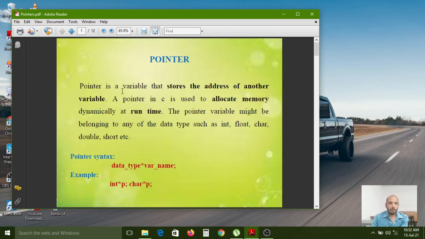Pointers. A pointer is a variable. A pointer is also a variable that stores the address of another variable. If you want to create any variable, in that variable we have to store some value. So here we have to create a pointer also, similar to a variable. How do we create a variable? By using any one of the data types. Similarly, a pointer is also created by using any one of the data types.